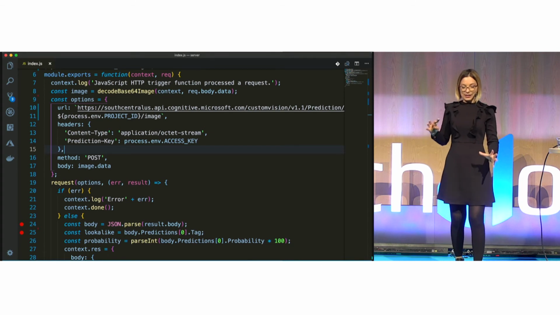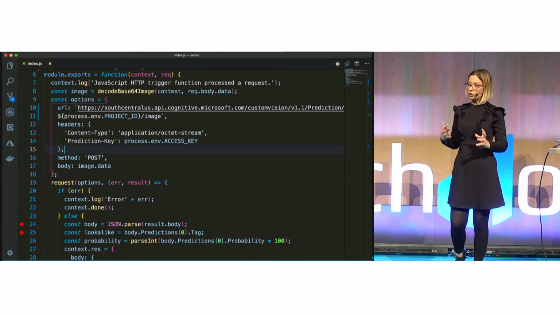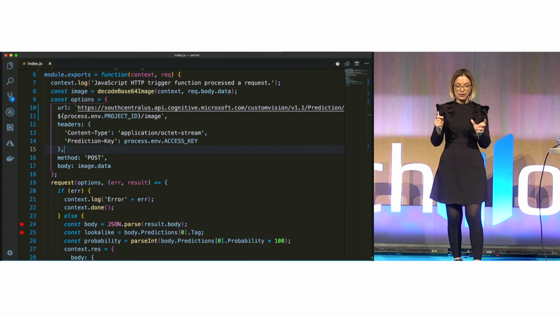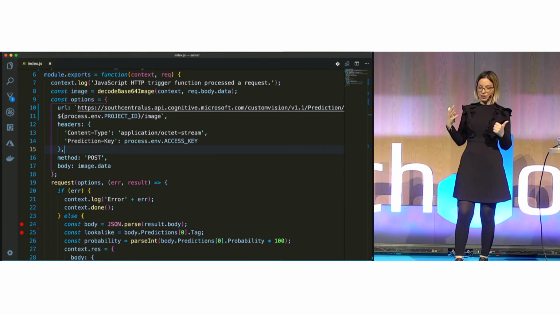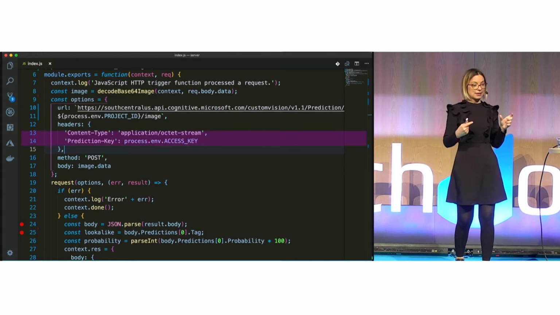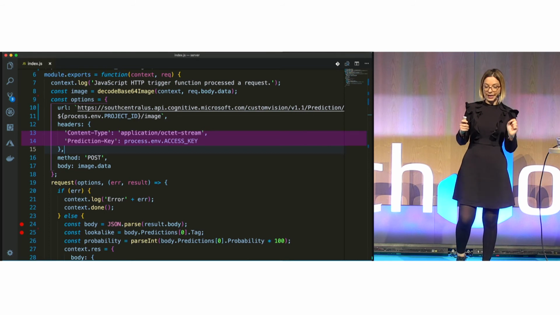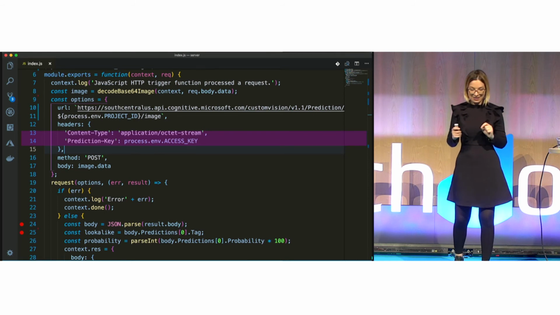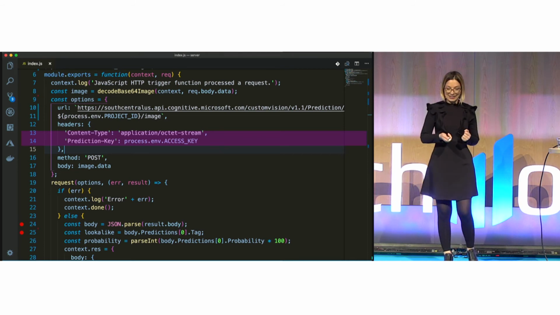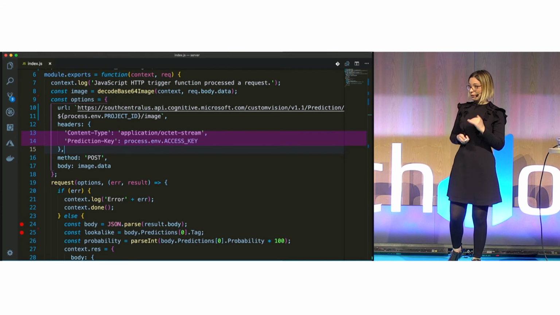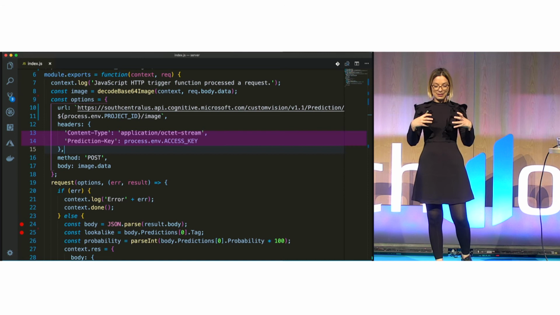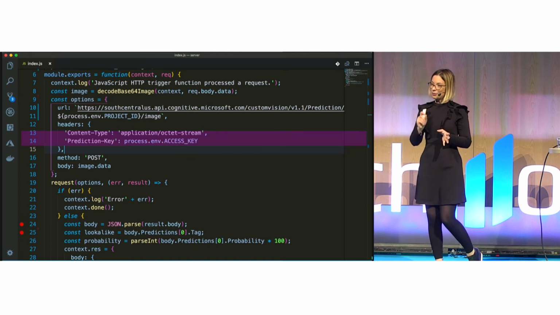And finally, this is how we can actually call that prediction endpoint, where you can get the results. So this is, again, a function in Azure Functions. And you can see here that we're making a request where we're sending to the URL that's defined on line 10. And we're sending API key, and then the image that we want to test. And we're going to receive a response with a list of predictions for that particular tag.